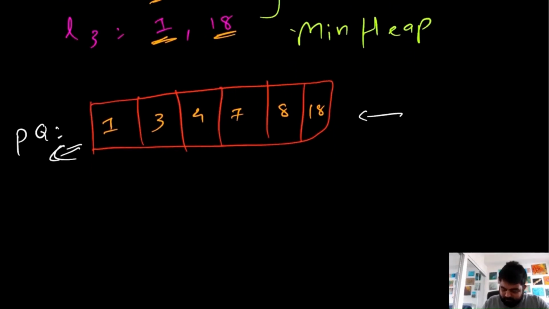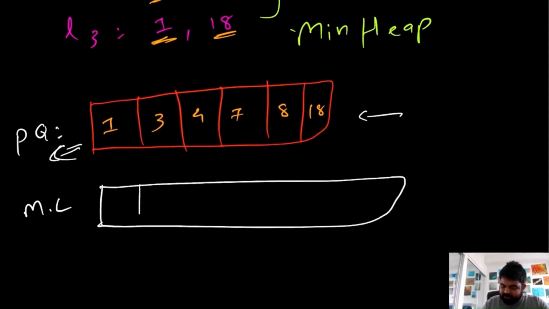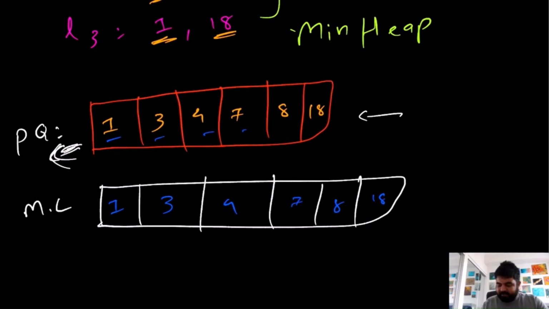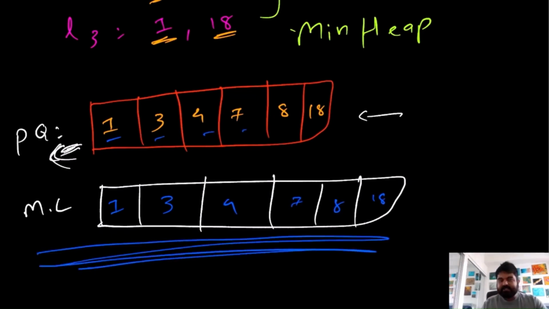So now we will create a new merge list. Inside this new merge list, all we need to do is keep adding all the elements that are coming out of this priority queue. So sequentially we will be adding 1 3 4 7 and all those elements, and this would be the final solution that we need to return. And this would be the most optimal approach.